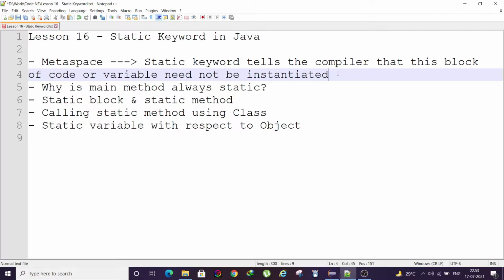We have already seen that in our lesson where we learned about methods. In that I simply declared them static, and that's why we were able to call them without having to learn how to declare objects.